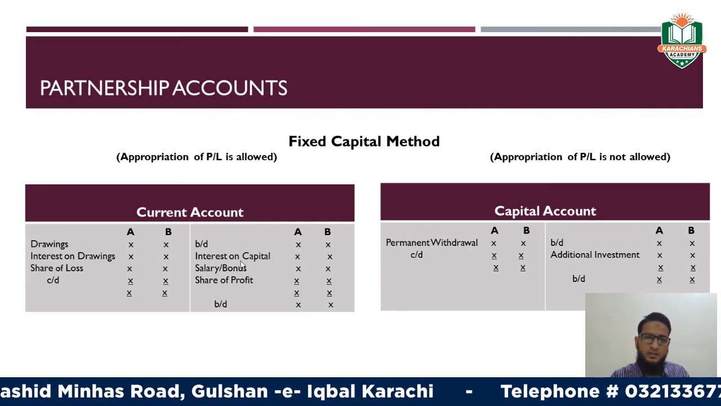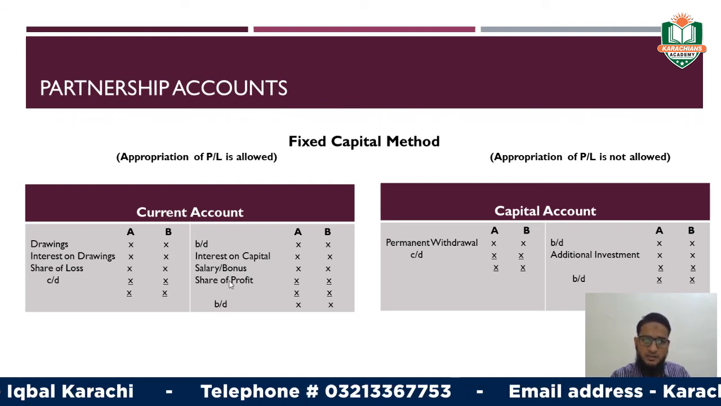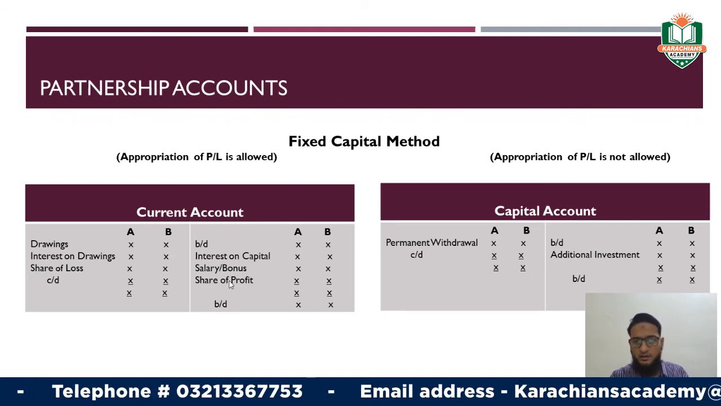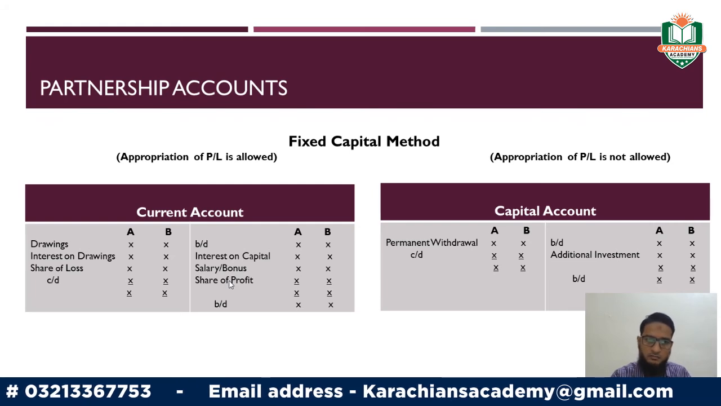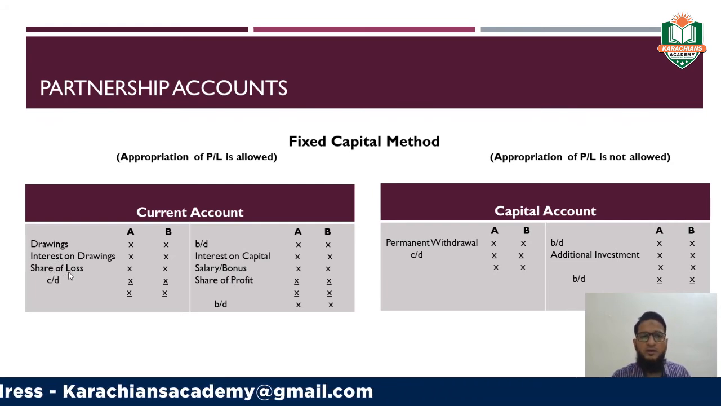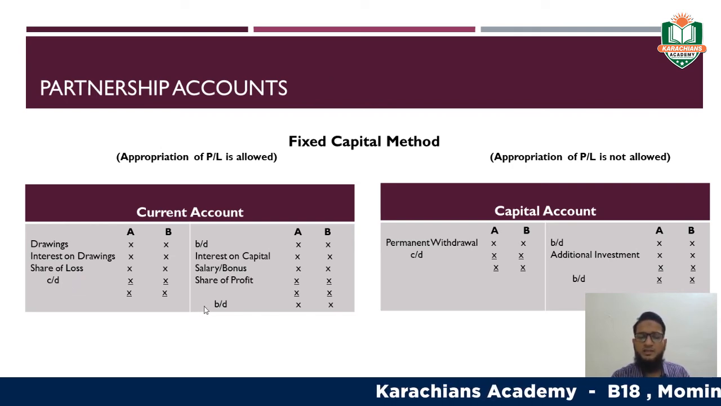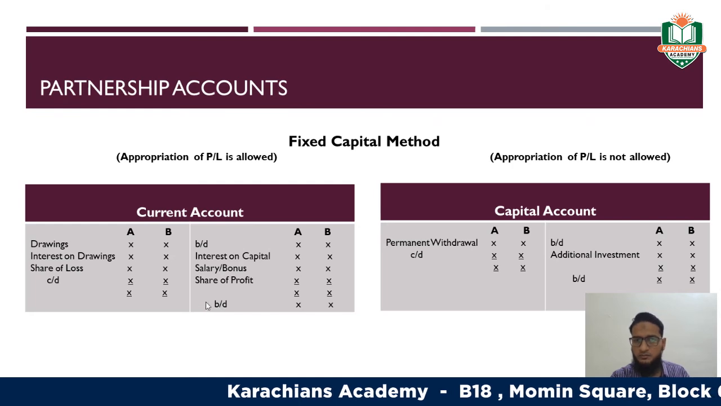Now, interest on capital, salaries, bonuses, shares of profit increase the amount of capital. Therefore, these will be recorded in the credit side of the current account. Similarly, drawings, interest on drawings or the share of loss reduce the current account, therefore it will be recorded in the debit side. Finally, you should have to calculate the closing or carry down balances, which will be the opening balances for the next time period of the partners, right?